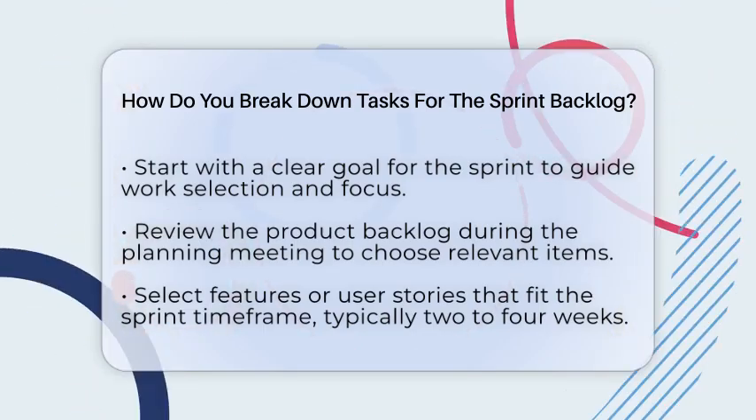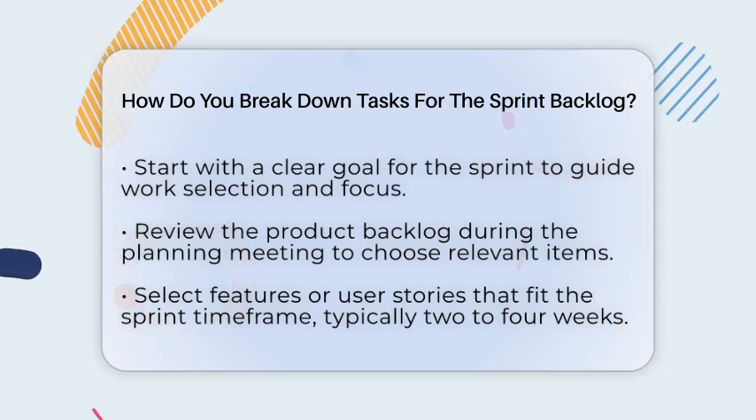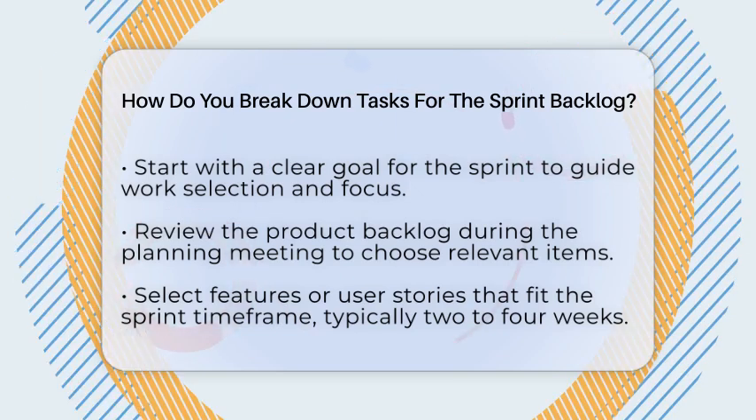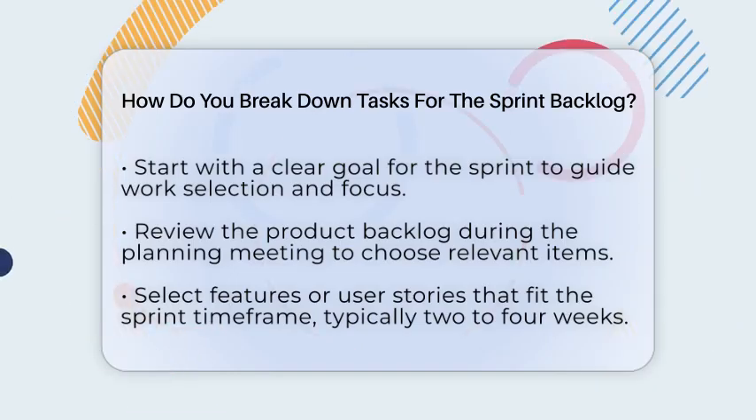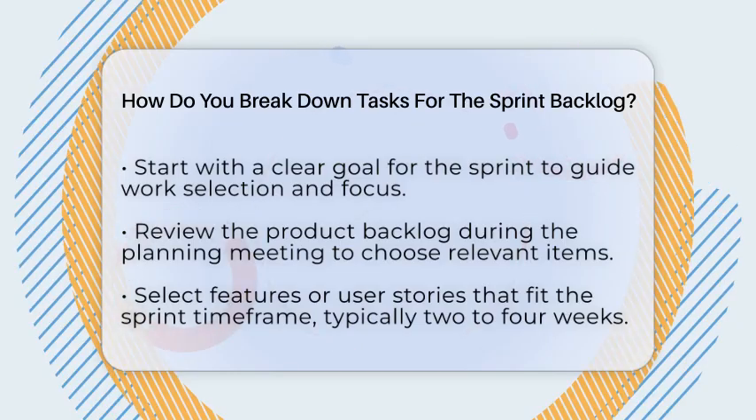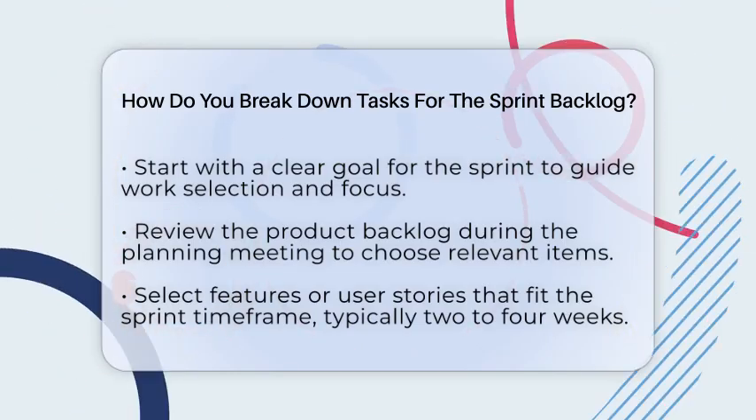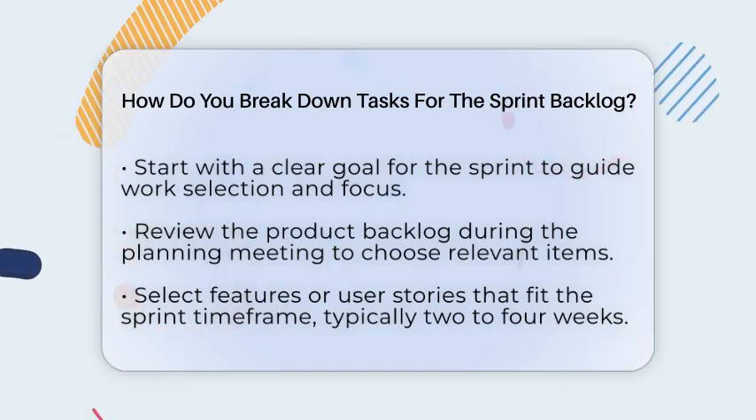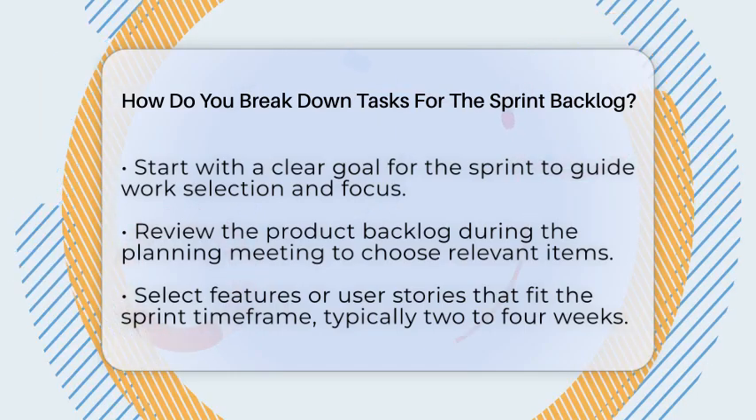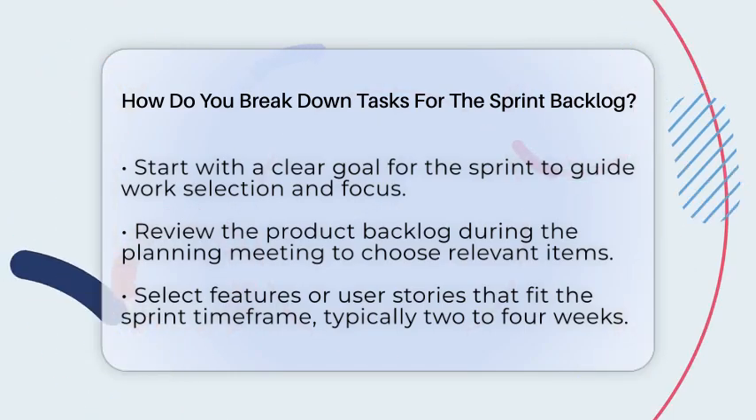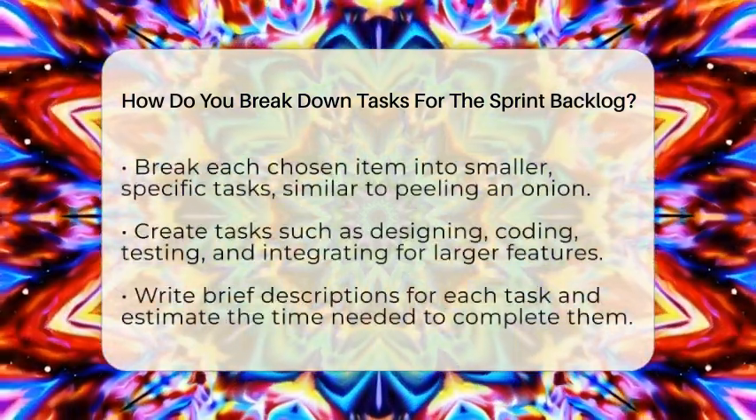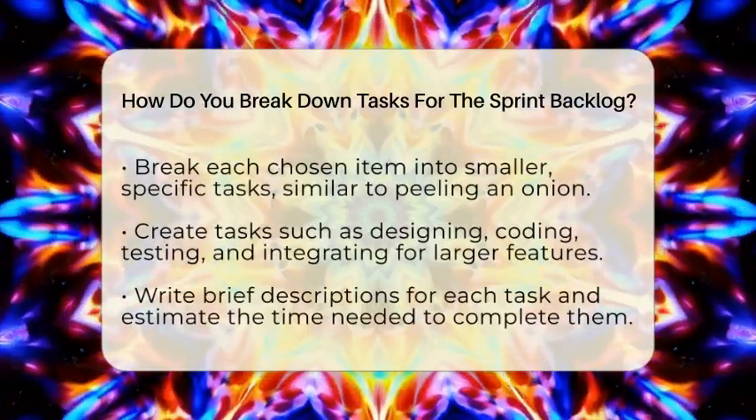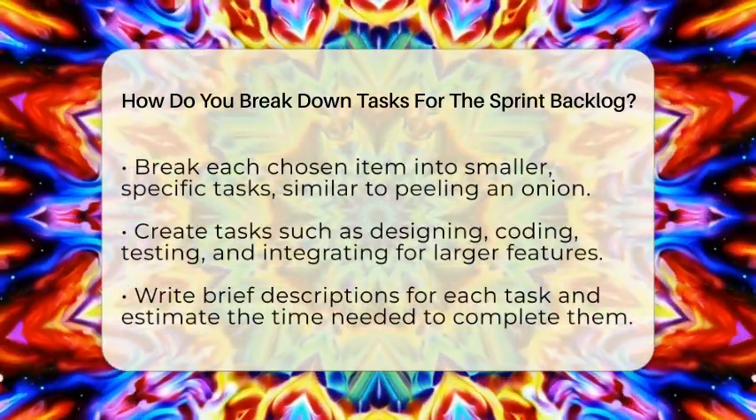First, you need to set a clear goal for the sprint. This goal guides what work gets included and keeps everyone focused. During the sprint planning meeting, the team reviews the product backlog, which is a list of all the features or user stories. Together, they pick the items that fit the sprint goal and are doable within the sprint time frame, usually 2 to 4 weeks.